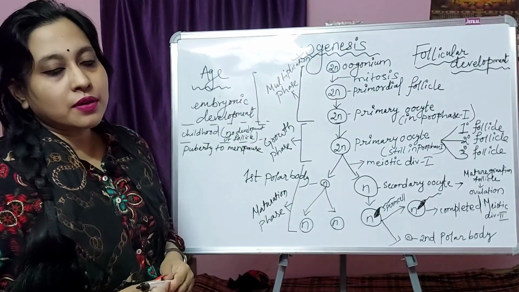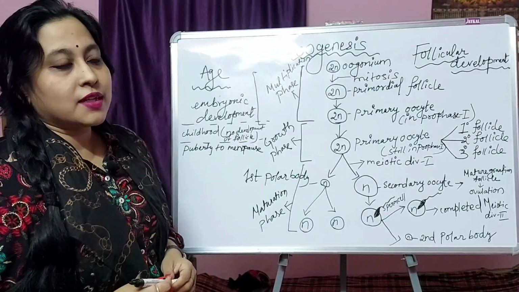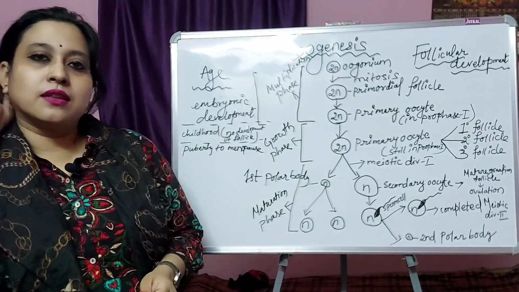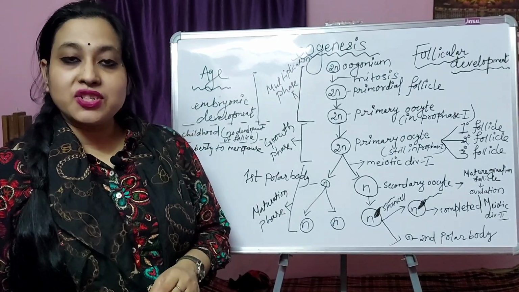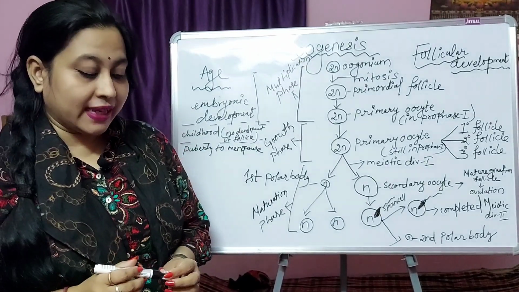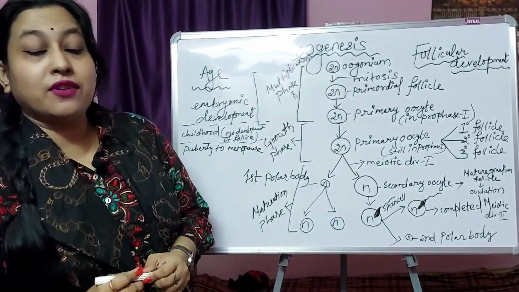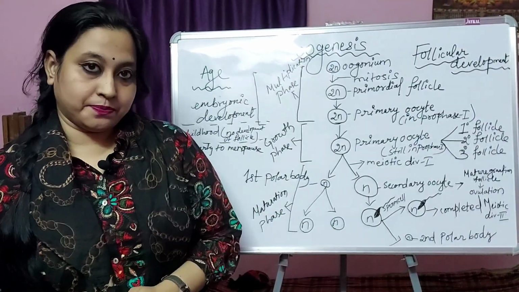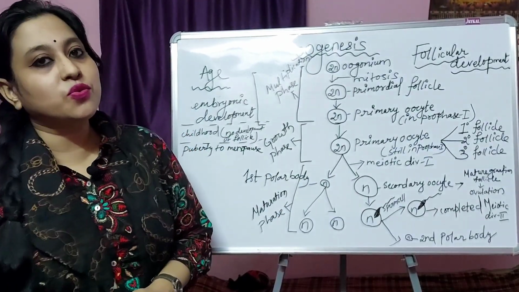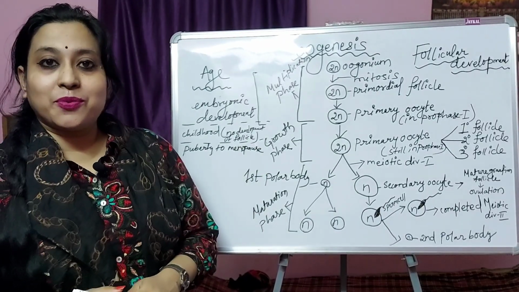In this video I am going to explain to you about oogenesis. So what is oogenesis? Oogenesis is the process of development of the mature female gamete. In the case of a female, the process of development of the mature female gamete, that is the ovum, is called oogenesis. It is quite a complicated process.